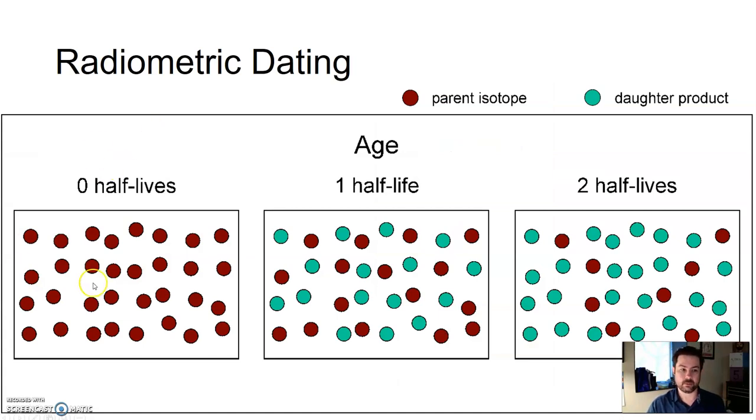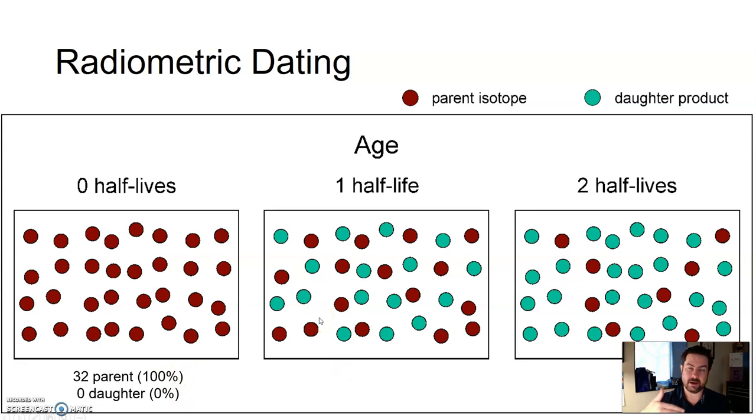So let's say we're looking at a rock and we're looking at the parent atoms, the parent isotopes, and we see there's all uranium, there is no lead in there. Okay, well, it's gone through what's known as 0 half-lives. A half-life is the amount of time it takes for half of the parent to decay to the daughter product. So if there has been no decay, it's 0 half-lives. In this case, there's 32 parent isotopes, 0 daughters, so 100% parent, 0 daughter, no half-lives.